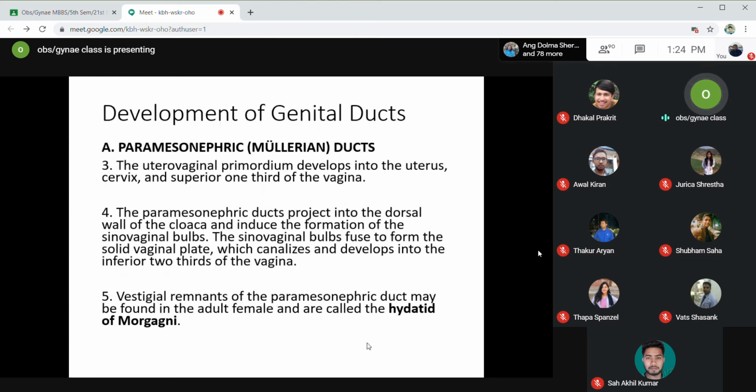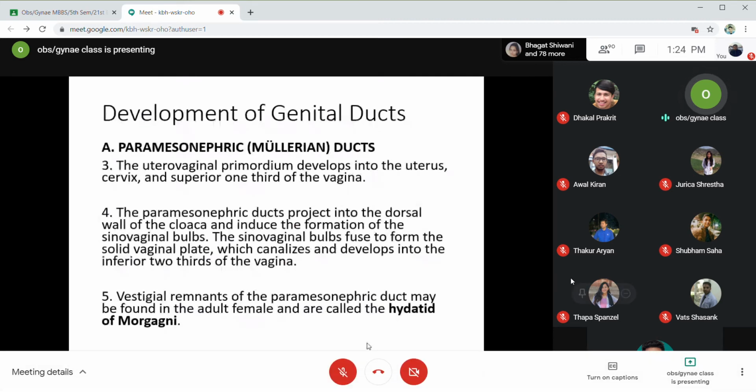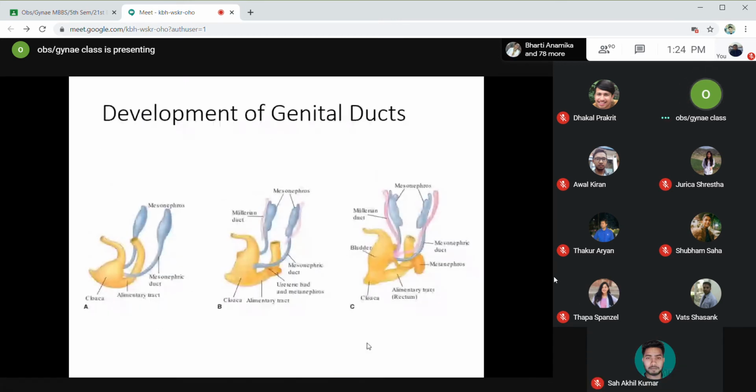Okay, the vestigial remnants of the paramesonephric duct may be found in the adult female and are called the hydatid of Morgagni. Even the paramesonephric duct will have some remnants, even in females. Okay, in females, the paramesonephric duct is well developed. However, there will be some vestigial remnants of its proximal portion, and that is known as the hydatid of Morgagni. Okay, now here's the diagram.